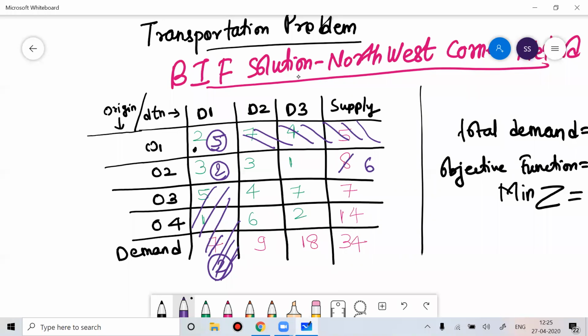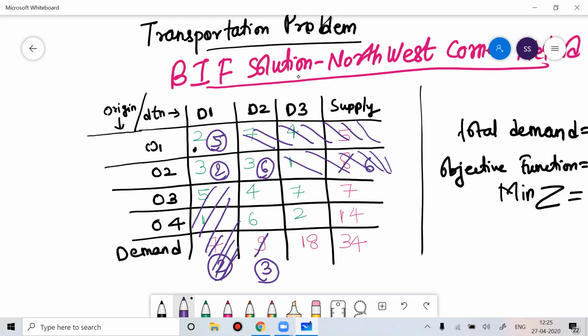Now which is the northwest corner cell with you? This cell. In this cell, the maximum supply you can do is 6 and the demand is 9. So you can supply 6. If you supply 6, you cannot supply anything from O2, and now the demand becomes 3, because the total demand was 9 and you supplied 6.